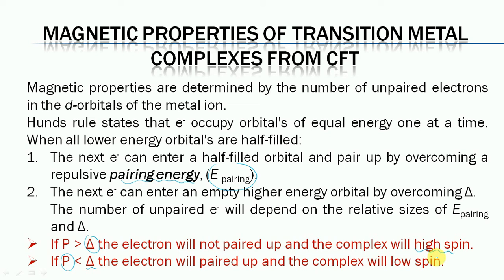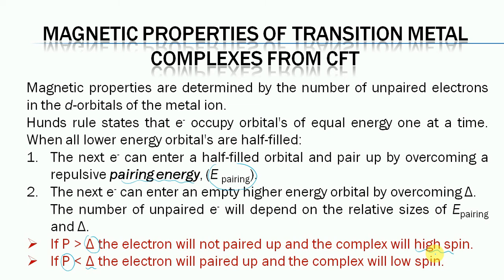So these are the two situations which depend upon the relative magnitude of the crystal field splitting energy and the pairing energy. The complexes with weak ligand field are therefore high spin complexes and they are paramagnetic, and those with strong field ligands are low spin complexes and mostly they are diamagnetic or have low magnetic character. So here we can first consider the cobalt 3 complexes.